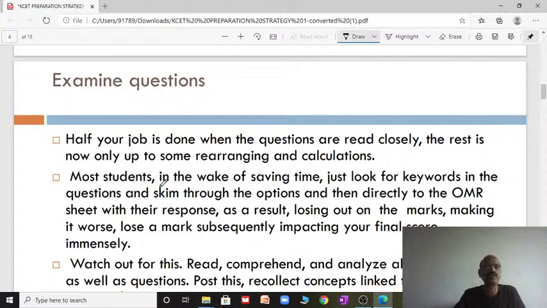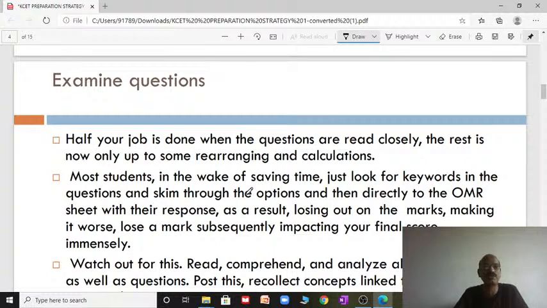Most students, in the wake of saving time, in a quick, fast manner and with tension, just look at the keywords in the question and read half-mindedly. Quickly they see the key point, go to the options, and directly mark the OMR sheet with their response.